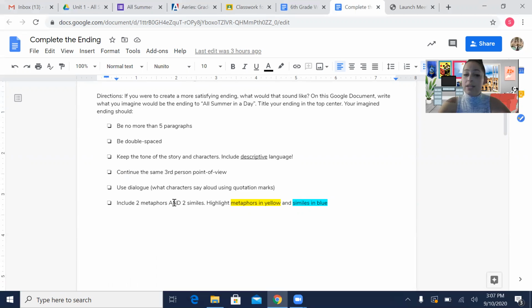And include 2 metaphors and 2 similes, while highlighting the metaphors in yellow and the similes in blue. If you don't remember what those are, I would check out our presentation again and make sure you're following the directions about what to highlight each one. It's really important that we're following directions. I've noticed on a lot of our assignments that you are not following directions, and you're going to start losing points. Starting after this week, I'm going to be taking points off because I can't be any more explicit with you. So again, the most important thing is that you include those 2 metaphors and 2 similes, not 2 metaphors or 2 similes. It's 2 and 2, okay?